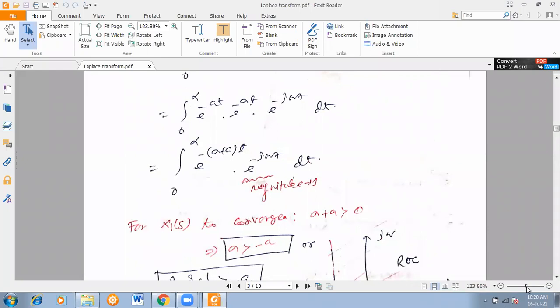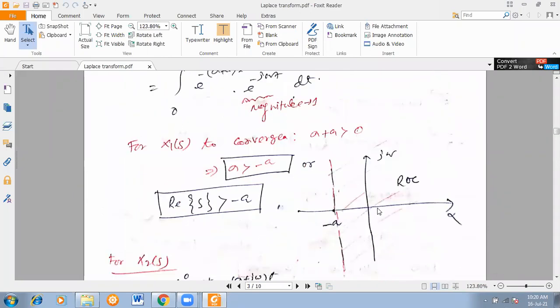Still, if you find any difficulty, see what condition I have given here, where the region of convergence is, you have to show. So what is the condition here? Sigma should be greater than minus a. Okay, so this is the sigma axis. So the region of convergence is always a limiting factor for sigma, not for j omega. The j omega will extend from minus infinity to plus infinity, no problem at all.